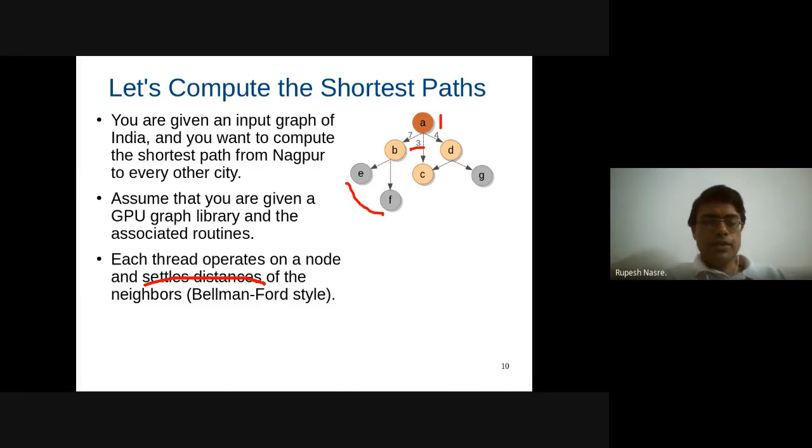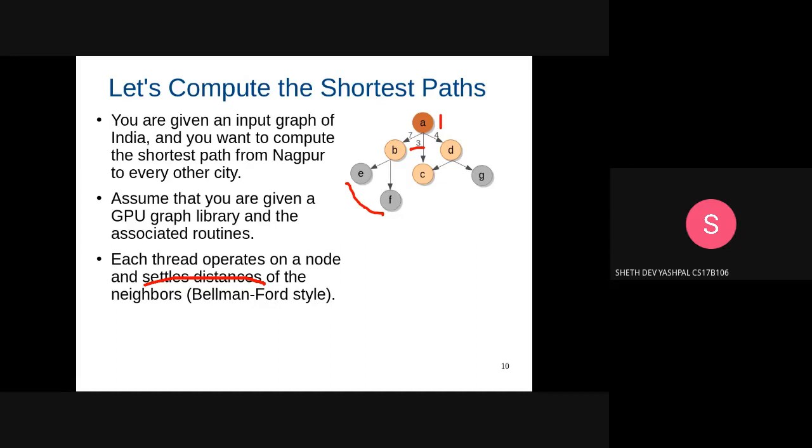Okay. Any suggestions on how this can be implemented? And if there are any issues that come up? You can keep a shared variable for dist A and the corresponding node like dist B or something, and then if dist A plus the edge weight is less than dist C, then you can update dist C accordingly.